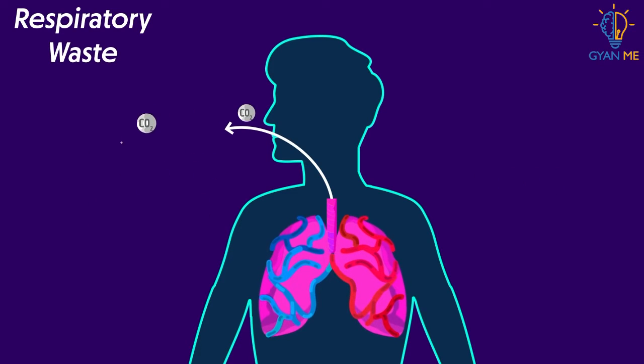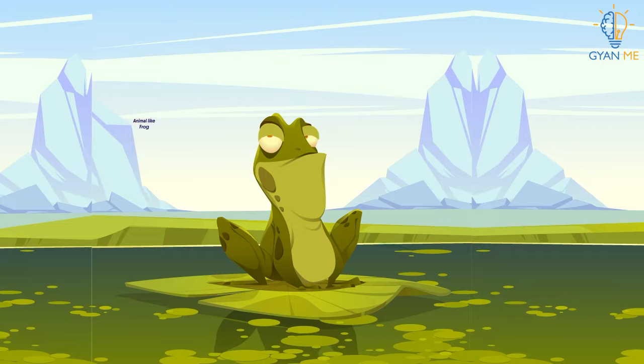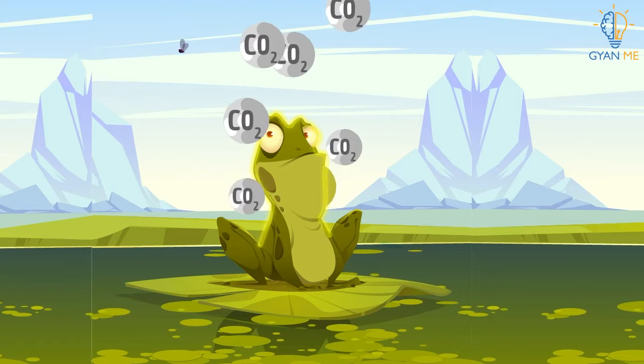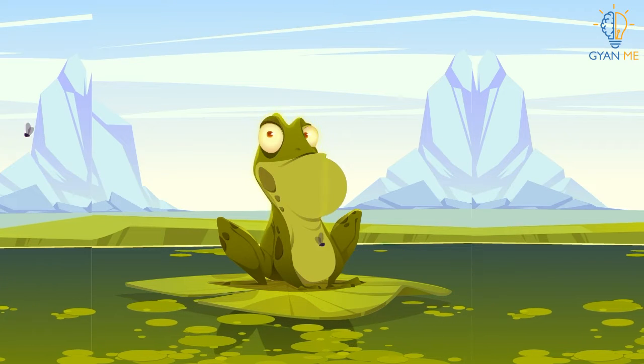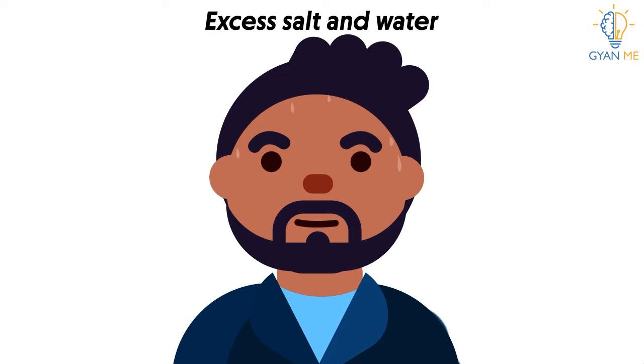This you have already studied in our respiratory system. Similarly, in some animals, carbon dioxide is thrown out through the skin also. Not only this, skin gets rid of excess salt and water through sweating. This also helps in regulating body temperature.